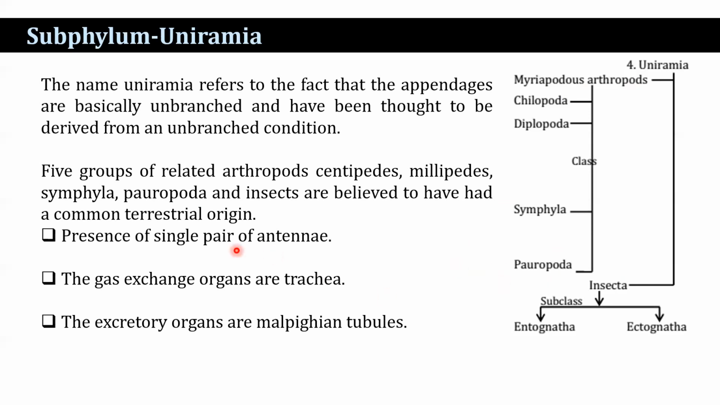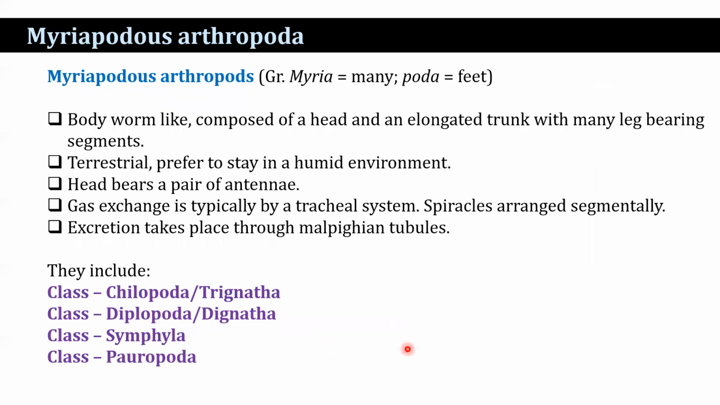And what are the features? Presence of a single pair of antennae. The gas exchange organs are tracheae. The excretory organs are Malpighian tubules. Now, the Myriapoda are distinguished into 4 classes: Chilopoda, Diplopoda, Symphyla, and Pauropoda. Myria means many and poda means feet.